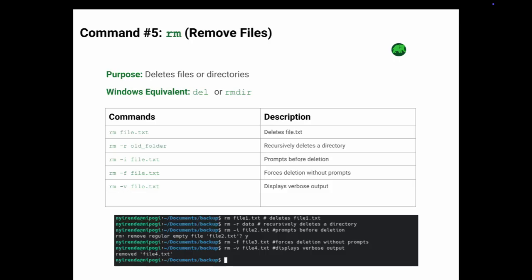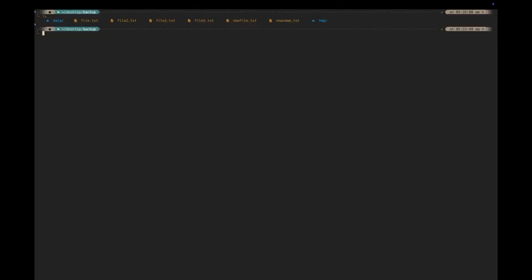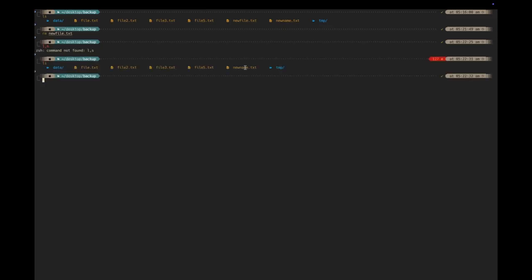A word of caution: rm deletes files and directories permanently, unlike the Windows recycle bin. Now, let us remove the newfile.txt. So to do that, we are going to run the following command, rm for remove. Then we call in the new file. Then we successfully remove newfile.txt. Let's list what we have in our backup directory again. When you check the backup directory again, you see that newfile.txt is no longer there.